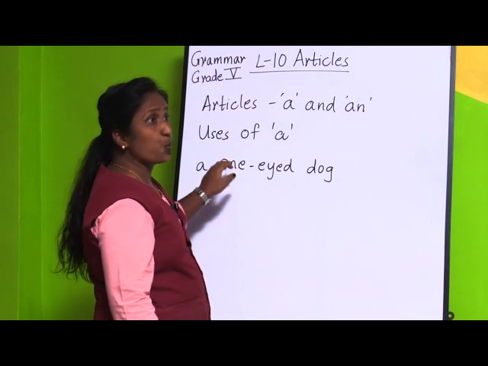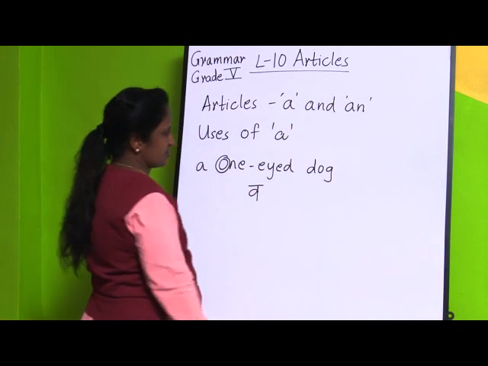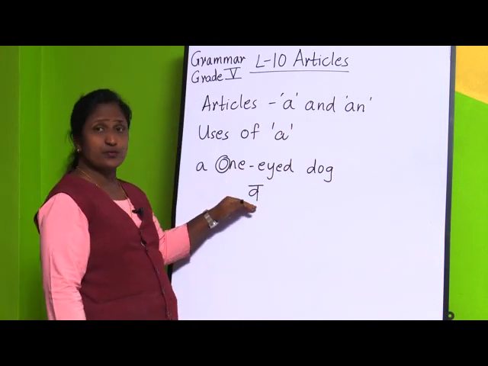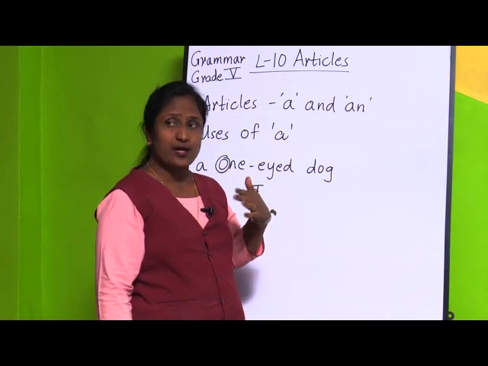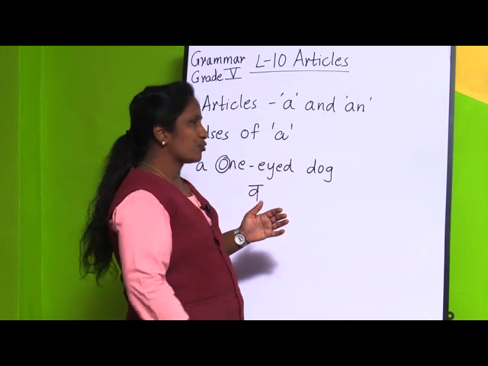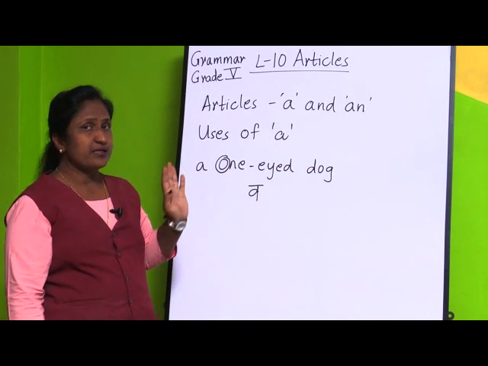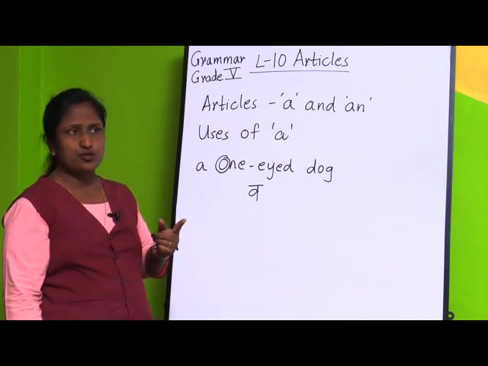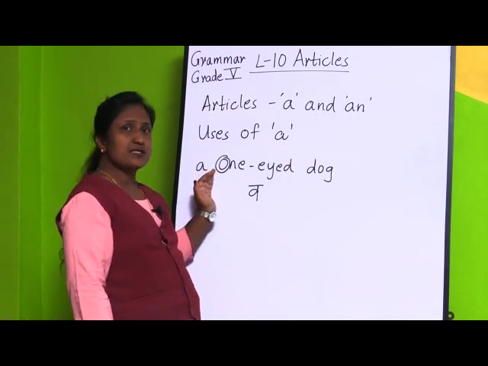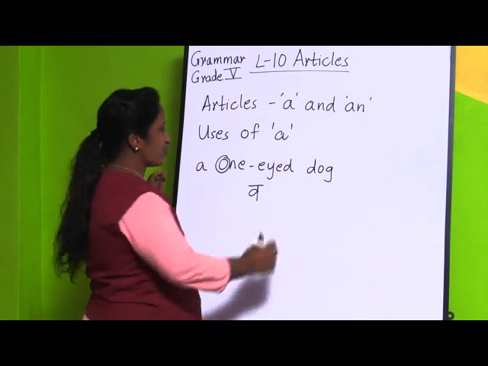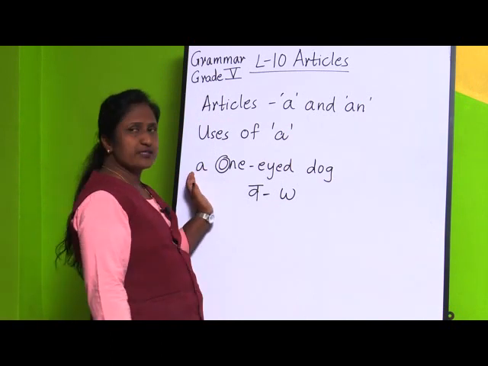O is pronounced as w. In Marathi we can say it like this. What I told in the sentence is that we are going to see the sound over here, not the alphabet. O is a vowel, but here we are going to see the sound of the consonant and the sound of the vowel. So O is a vowel, but it sounds like v, and v in English is W. That's why we are going to use the article a.